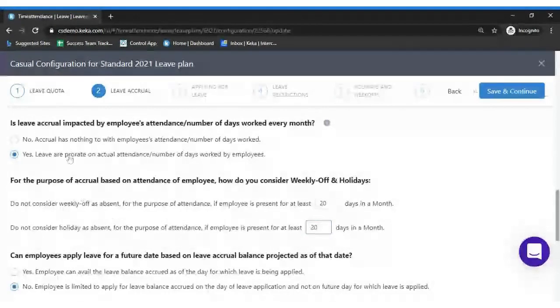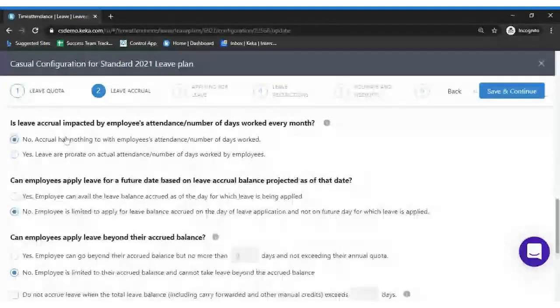Okay. So as of now, I'll just select it as no, so that we can proceed to the next point, which is can an employee apply for a future date based upon the leave accrual? Okay, based upon the projected balance as of the date. Okay. So can an employee apply for the future date upon the accrual leave?